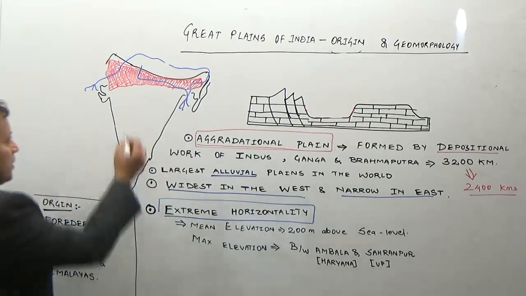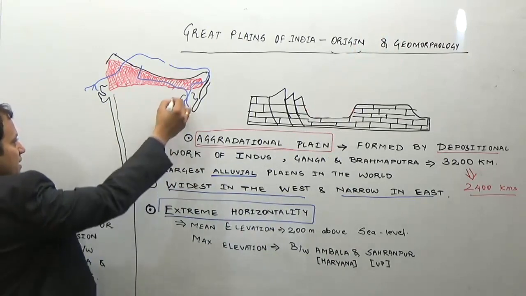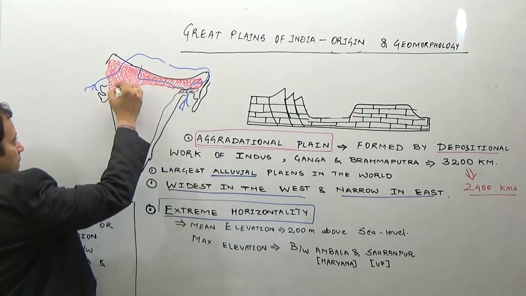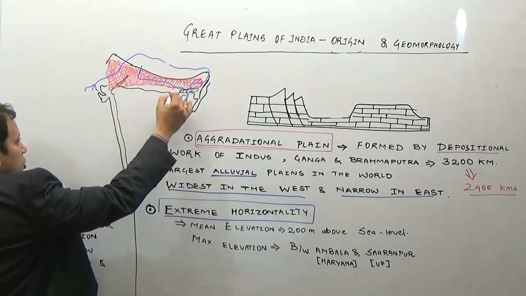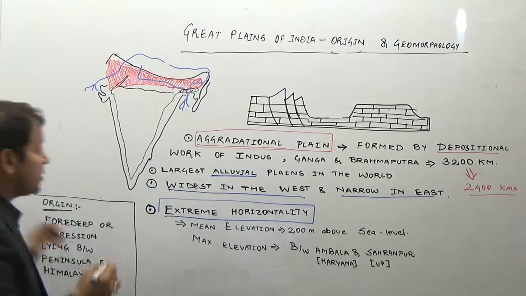Similarly, if you come to the peninsular plateau of India, this entire peninsular plateau, you can see there is a change in the relief. How is there a change in the relief?